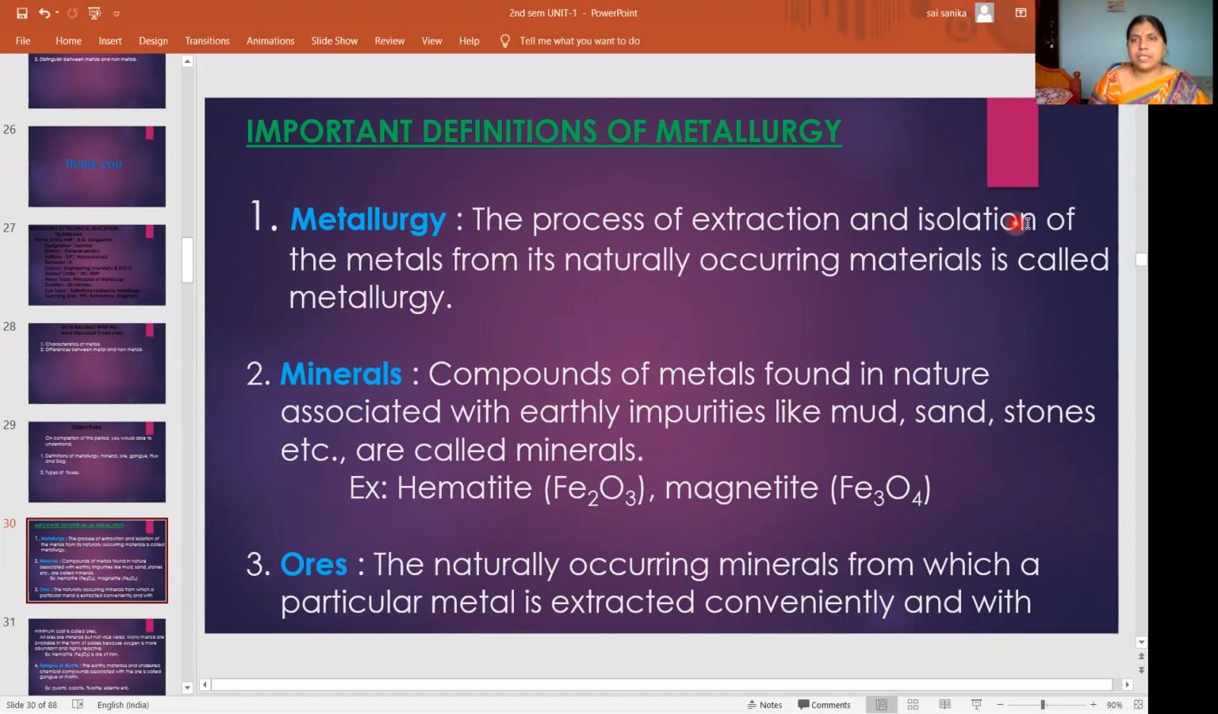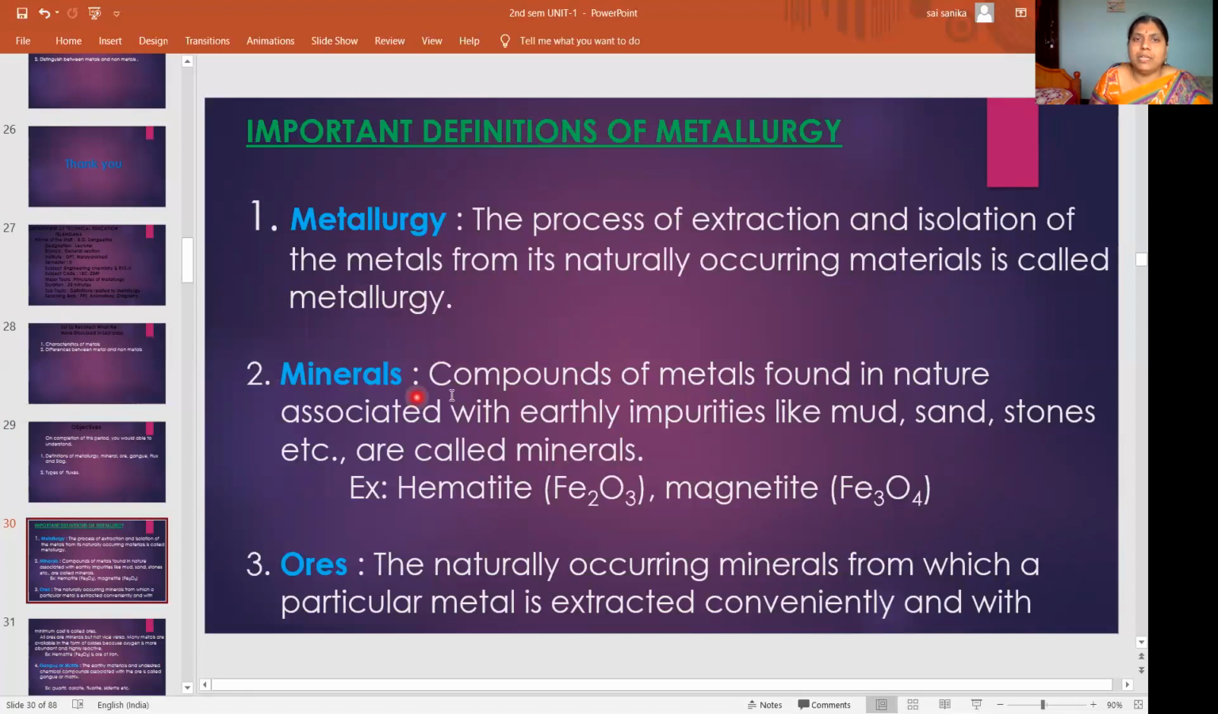The process of extraction and isolation of the metals from their naturally occurring materials is called metallurgy. From where are you getting the metals? From the earth crust. Whatever the naturally occurring material from the earth crust, from that material we are extracting and isolating that metal. That process is called metallurgy. The process of extraction means separating, bringing outside, and isolation of metals.